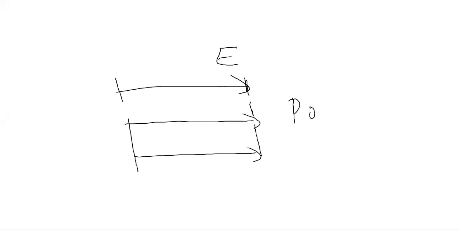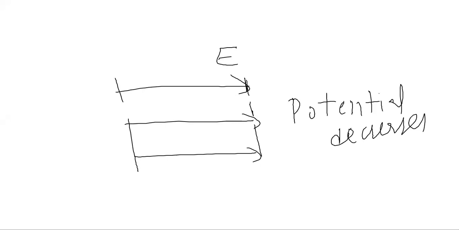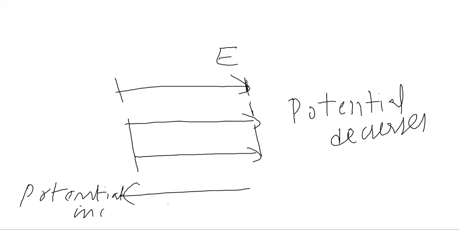In this direction, electric potential decreases, and in this direction potential increases. Okay, so in direction of electric field, potential always decreases.